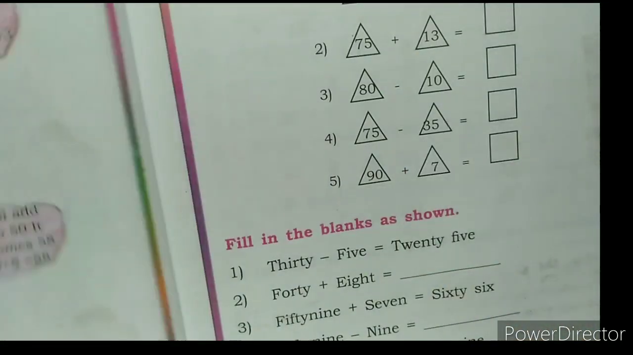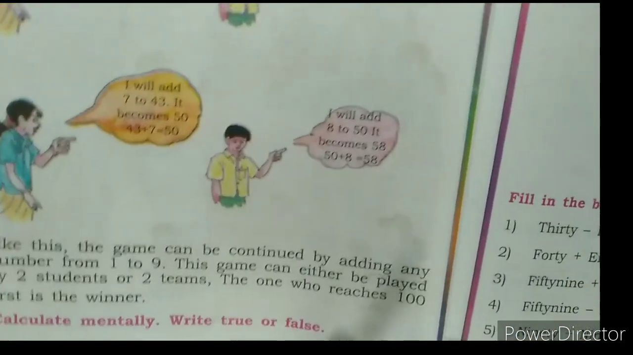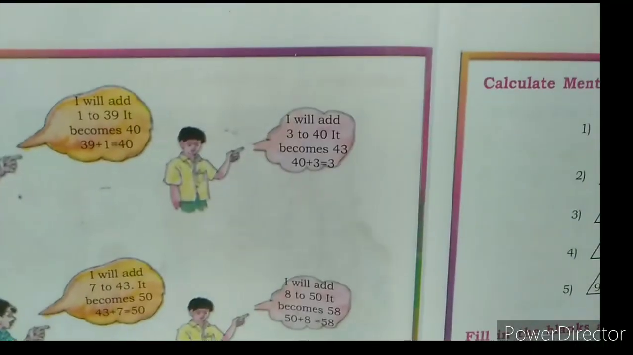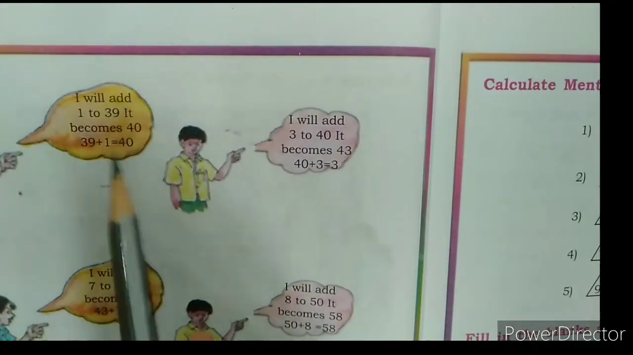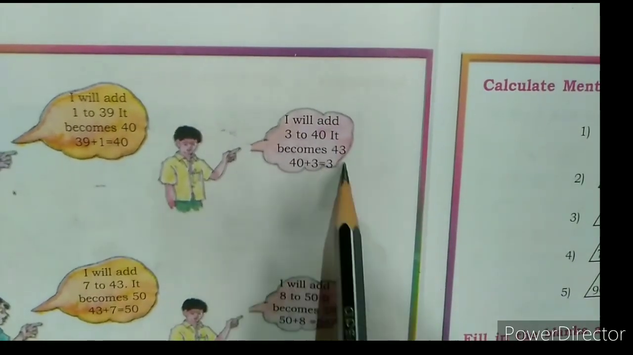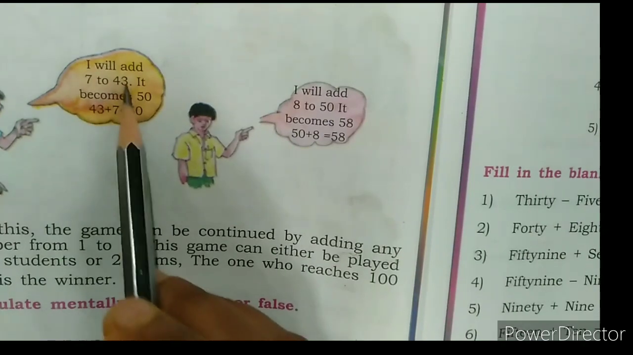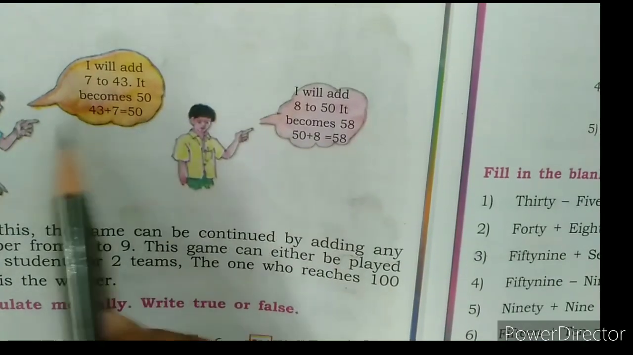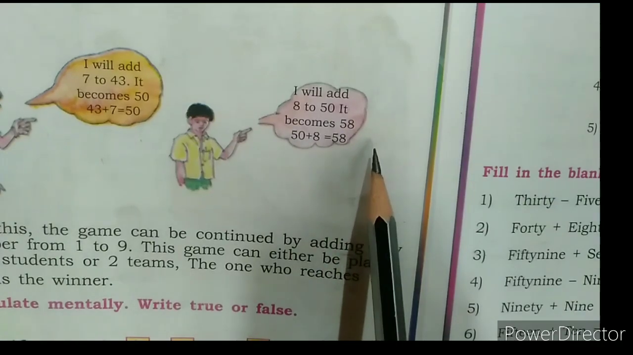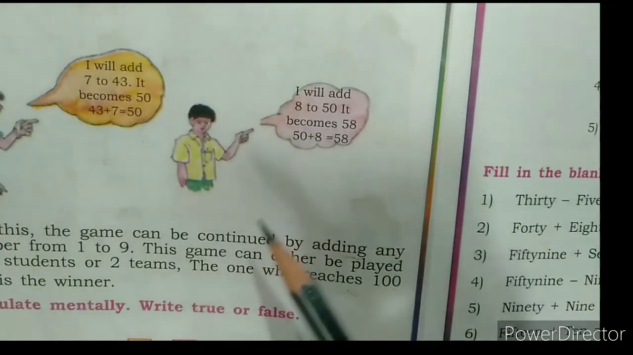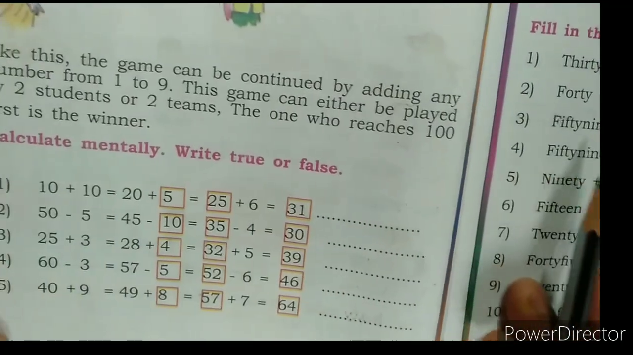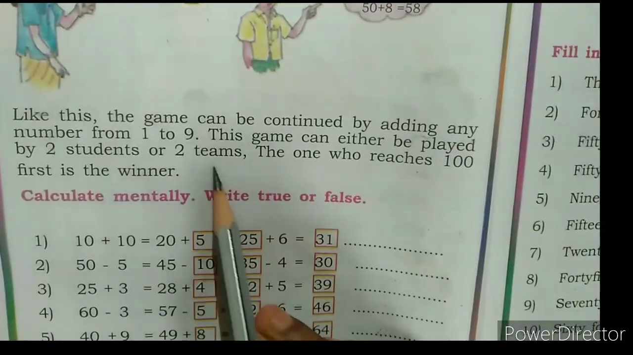Okay children, here you see. I will add 1 to 39, it becomes 40. I will add 3 to 40, it becomes 43. I will add 7 to 43, it becomes 50. I will add 8 to 50, it becomes 58. If the numbers are big, we can finish the game very early. So like this the game can be continued by adding numbers from 1 to 9.